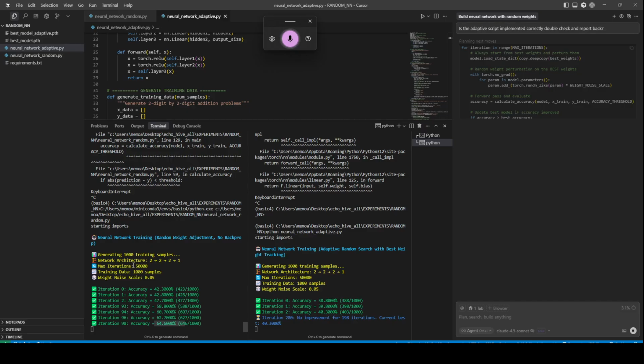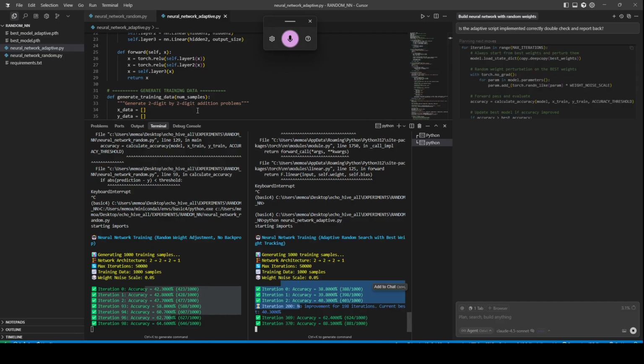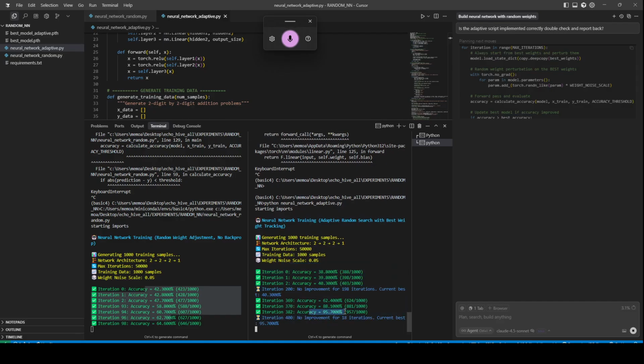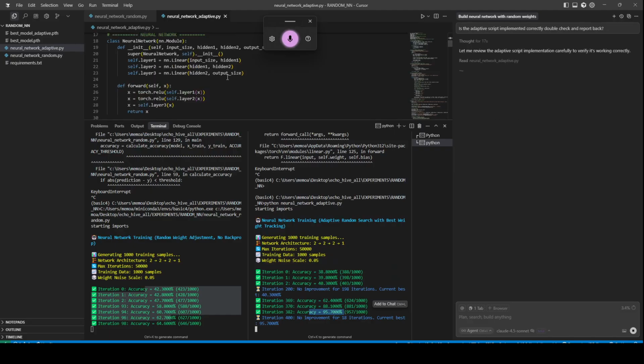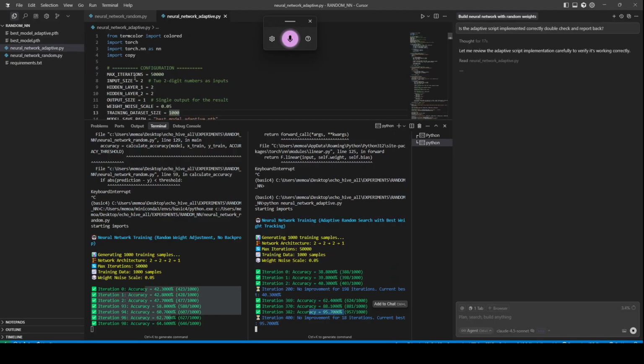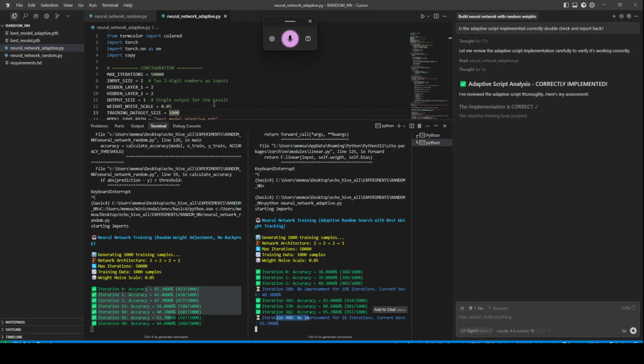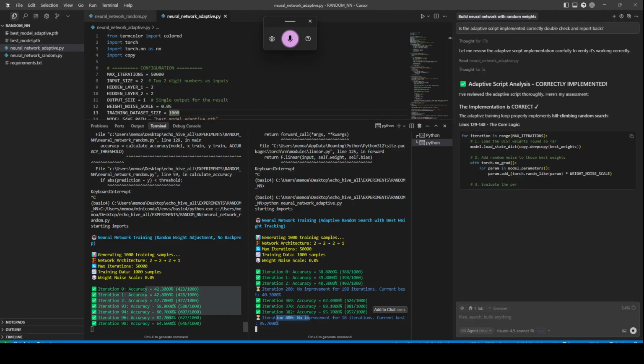I just wanted to show you that even just by picking the weights in a neural network randomly, you can actually optimize it and you can implement additional structures on it. Look at this. We are actually up to 95% on the adaptive system. But our iterations are going so much slower due to the training size.